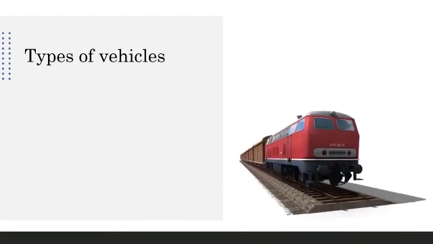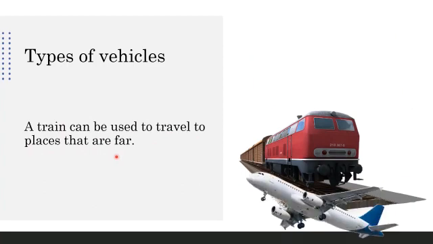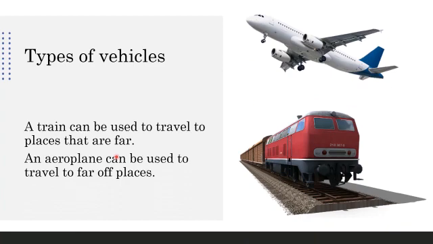When do we use a train? A train can be used to travel to places that are far. When we go to far places, we use a train to travel. And an aeroplane can be used to travel to far off places, places which are very, very far. Trains also take us to far places, right? So these two vehicles are used to go to far places.